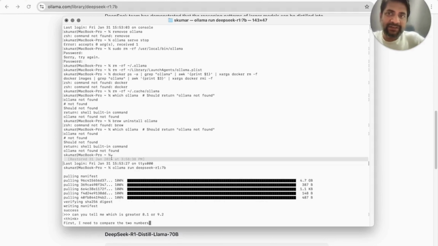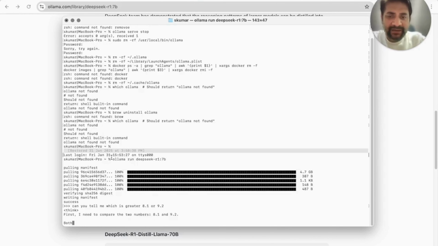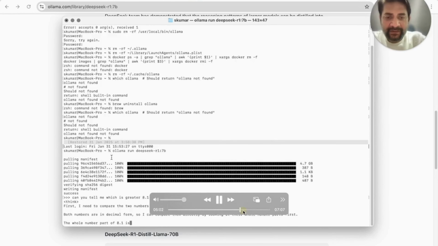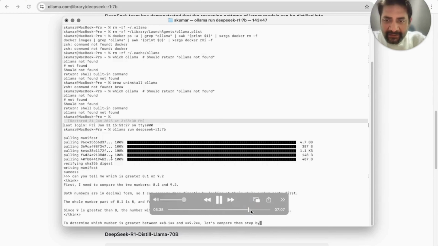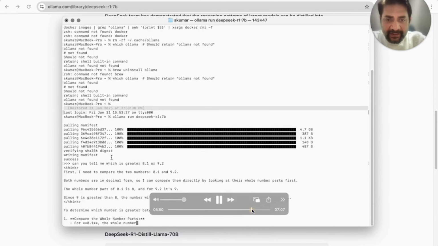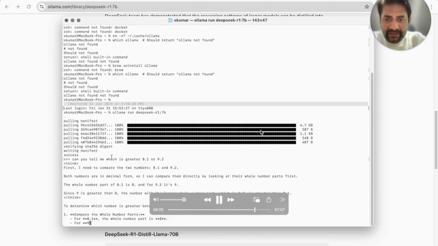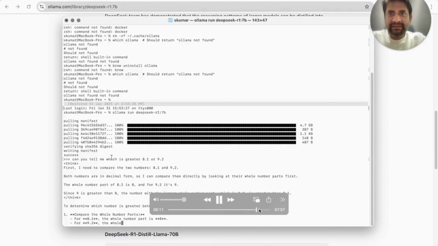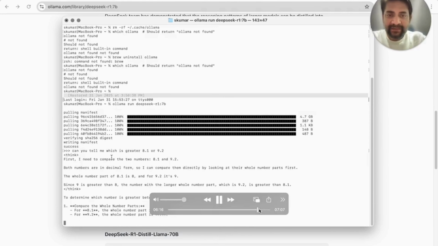You will just see how it thinks, exactly how it thinks on chat.deepseek. It's thinking. So first I need to compare the two numbers, 8.1 and 9.2, and it will show you the thinking process, and at the end it will give you the result on what is greater, 8.1 or 9.2. So I'll skip the thinking process. Okay, so it has done the thinking process mostly, and it is about to give me the result. So that's basically DeepSeek running on my local system.